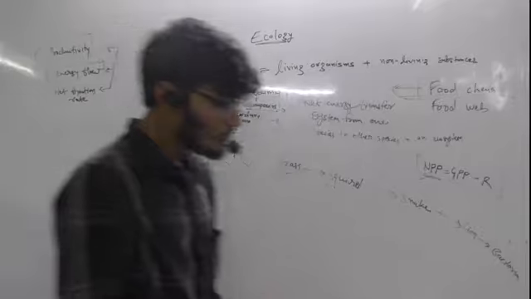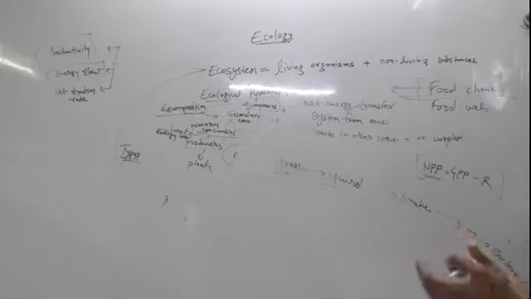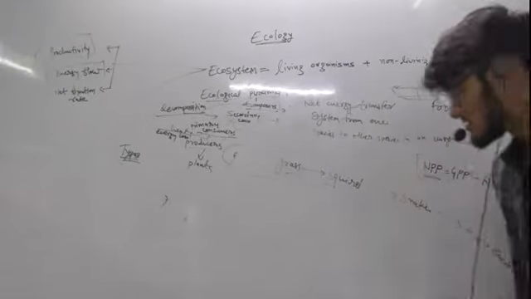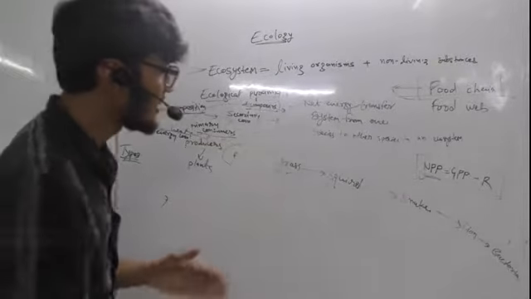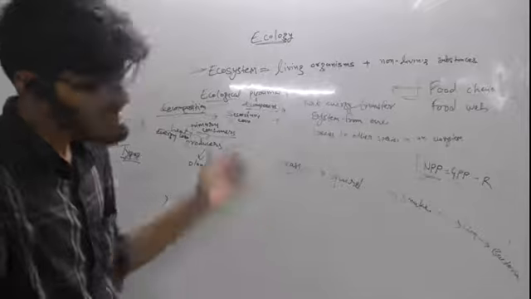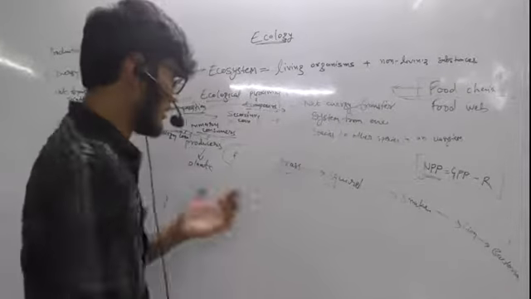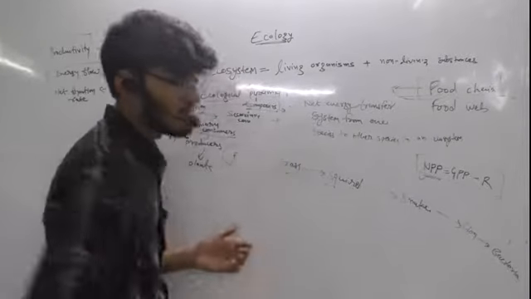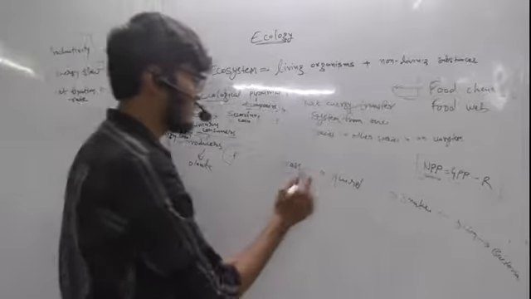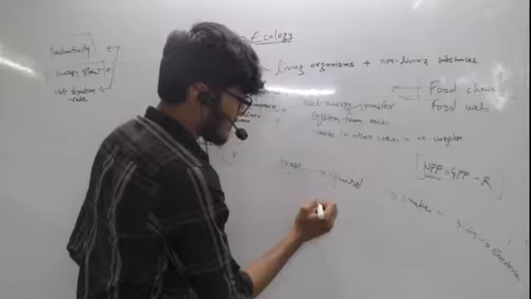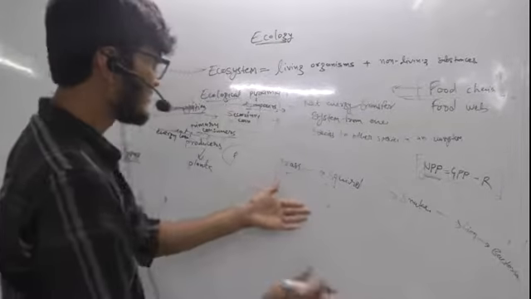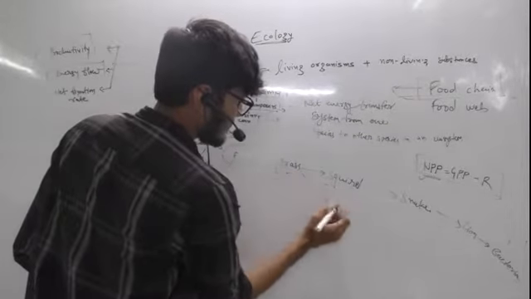So different kinds of food chains can be observed in a single ecosystem. Like in this food chain, it's not necessary that the grass will only be consumed by the squirrel. Grass can also be consumed by some other herbivore, let's say deer.